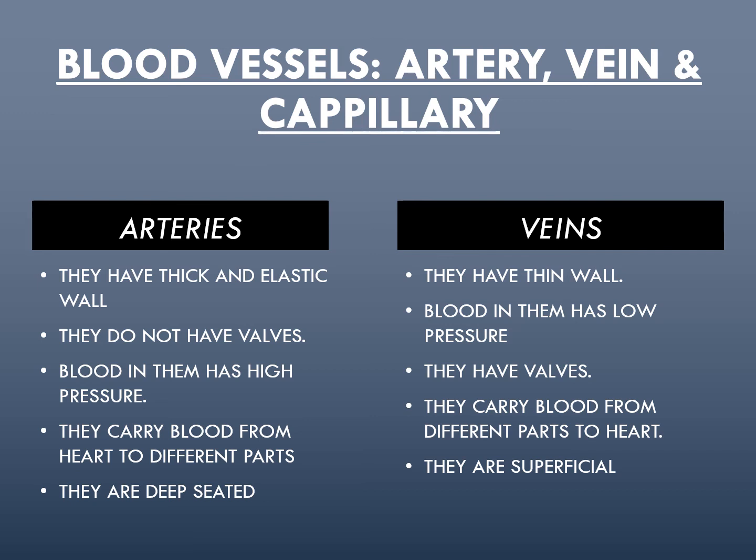this is why the veins have valves, because the presence of valves will prevent the backflow of blood. So this is a very important thing here, that the veins have valves, and the work of veins is to collect the impure blood from the different parts and bring it back to the heart, and they are superficial.